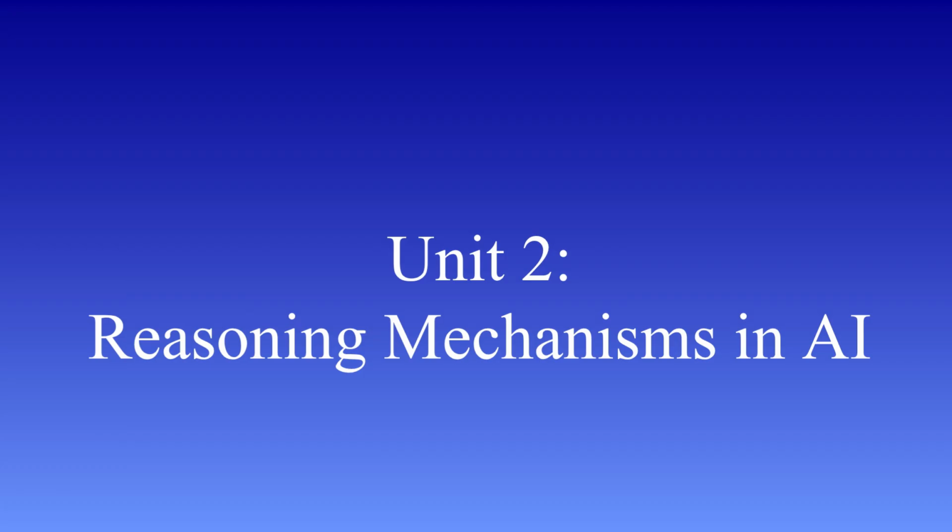Reasoning is a fundamental aspect of intelligence. It is what allows both humans and machines to analyze information, draw conclusions, and solve problems. In artificial intelligence, reasoning mechanisms enable systems to go beyond simply storing data and instead use that data in a meaningful way. In this unit, we will explore different reasoning approaches such as forward chaining and backward chaining, understand the role of inference engines, and study how these concepts are applied in rule-based systems and expert systems.